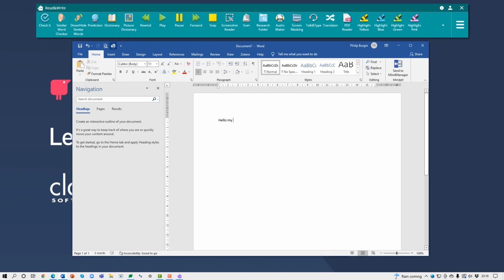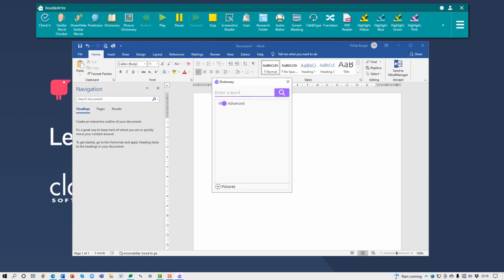My favourite part is Dictionary. It's a simple to use, straightforward dictionary. If we look up the word because, we can find some alternatives. Because, a preposition that means the same as due to.